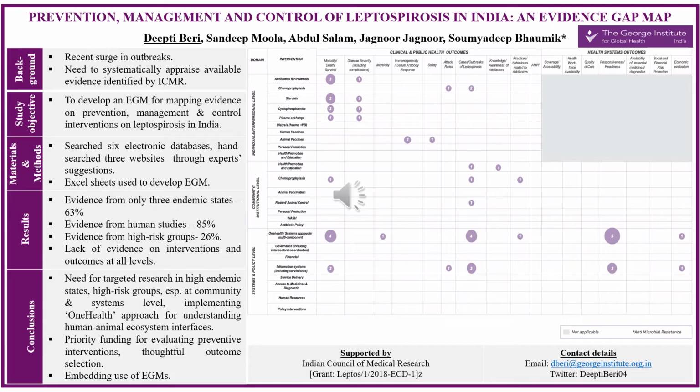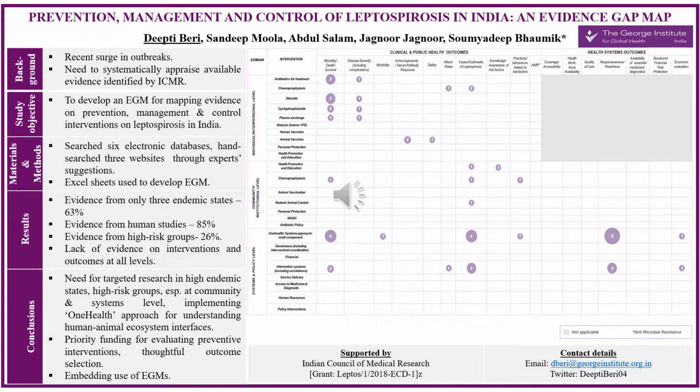Therefore, the objective of our study was to develop evidence gap maps for mapping all available evidence on leptospirosis to inform deliberations on future research priorities and to facilitate optimal utilization of funds. This particular EGM presents one of the four maps developed as part of the larger study. So for this, we searched evidence in 6 electronic databases from inception till April 2019, as you can see in the slide. We also hand searched InMed and 2 regional ICMR websites.